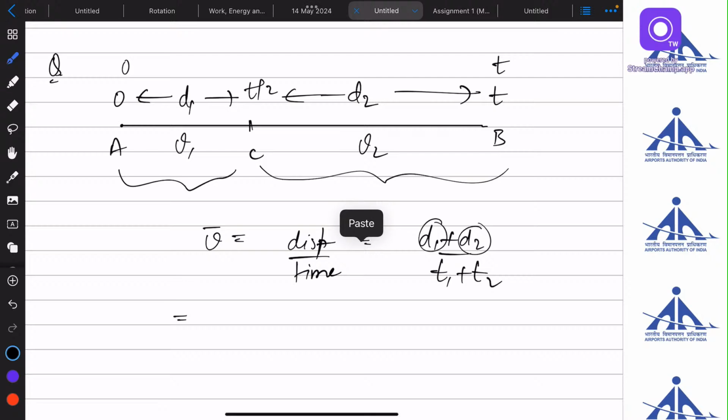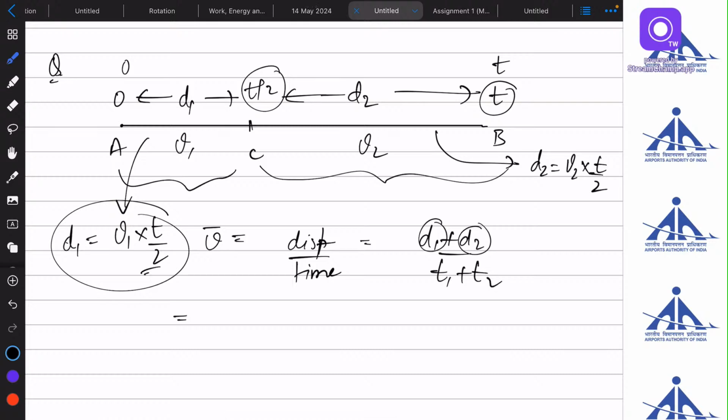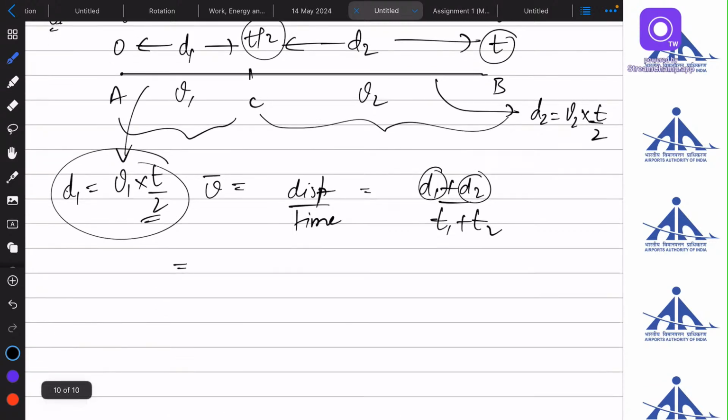So for d1 we can write, since it is a uniform motion, distance is equal to speed into time. And for d2 we can write d2 is equal to speed into time t by 2. From t by 2 to t, the time taken is t by 2, and from 0 to t by 2, the time taken is t by 2. So putting the values here, it will be v1 into t by 2 plus v2 into t by 2.